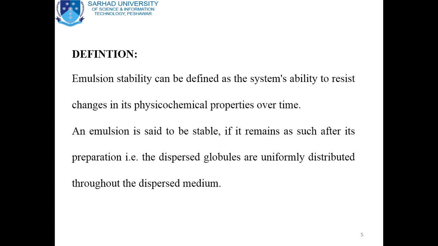Emulsion stability can be defined as the system's ability to resist changes in its physicochemical properties over time. It means that if we say that emulsion is stable, then we are claiming that there is no physical and chemical properties changes occur in that particular emulsion after passage of time.